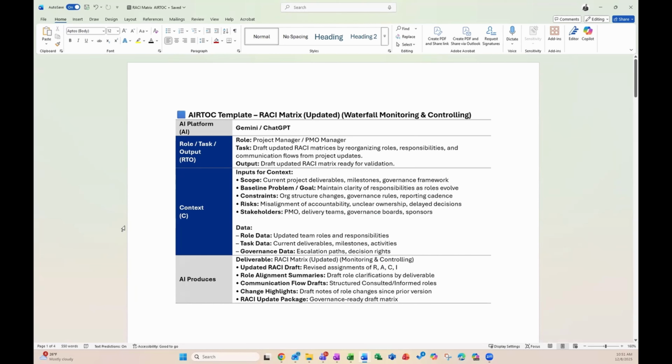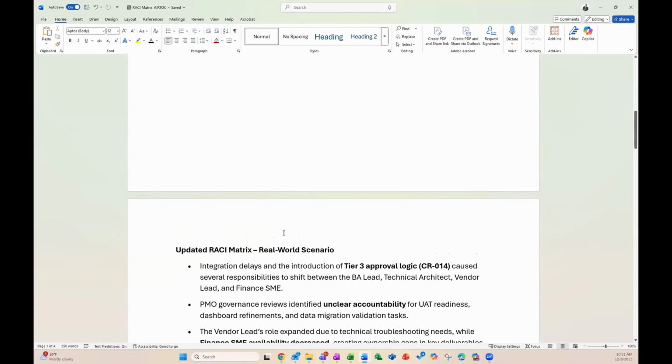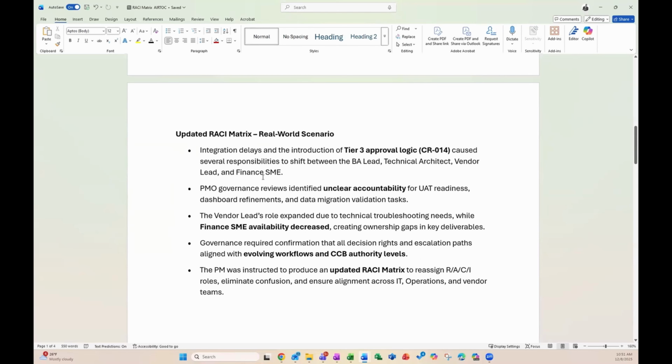Okay, so as always, we like to give an overview of what the demonstration consists of before we jump in. So first, you're going to see your AIRTOC template for the RACI matrix here. All of the standard pieces apply. You have your AIRTOC framework to the left and your data on the right. Below that, we have a real-world scenario that we're going to use to actually refine our RACI.